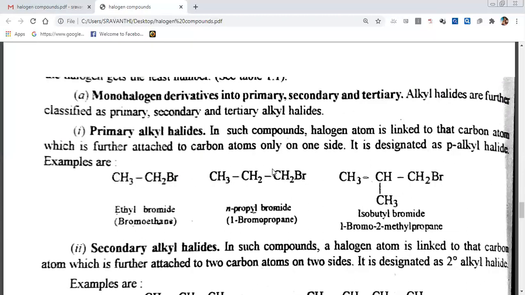This is ethyl bromide, this is propyl bromide, this is isobutyl bromide. In this, bromine is attached to which carbon? This carbon. This carbon is connected to how many carbons? One carbon.